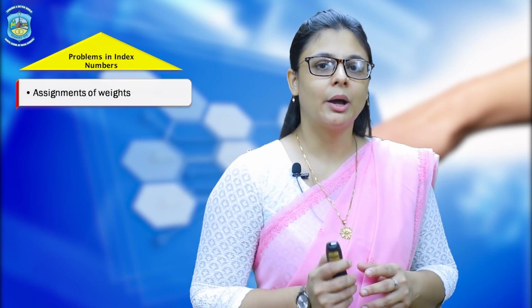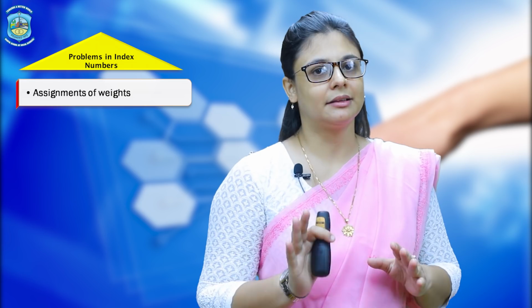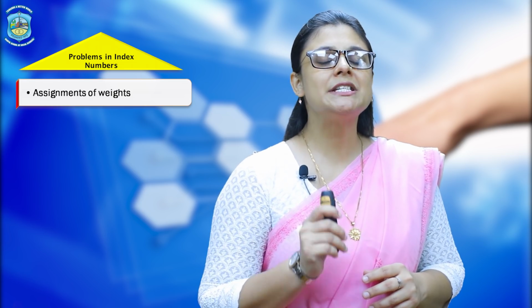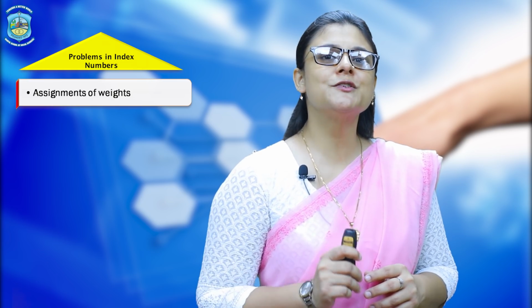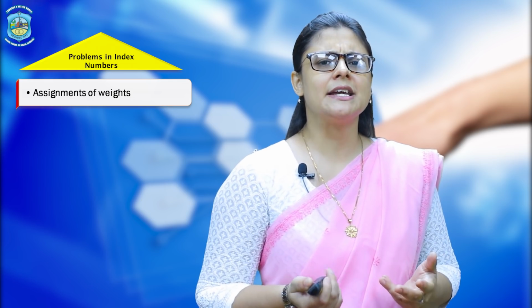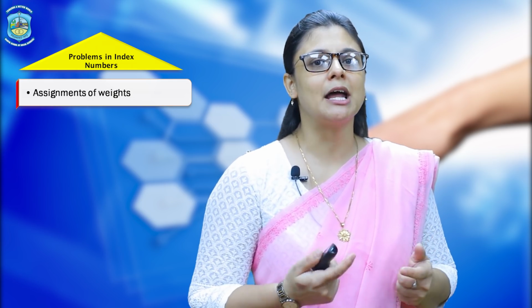The next problem is assignment of weights. Now here, weights mean nothing but assigning importance to different items that are used for calculating index numbers. We have two different types of weights, or in fact I can say two different types of items that can be included in calculation of index numbers.